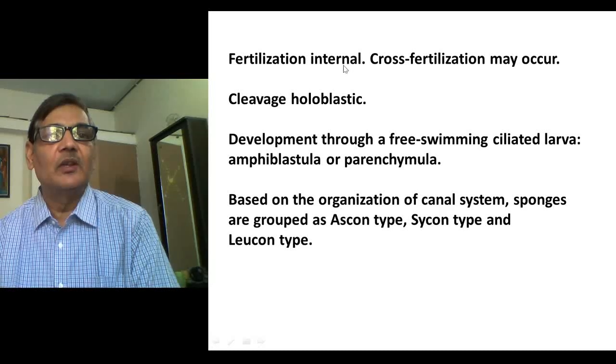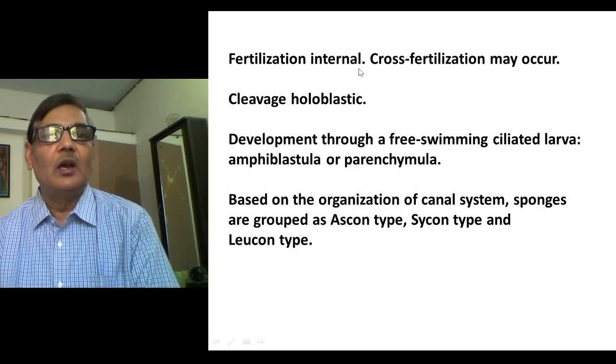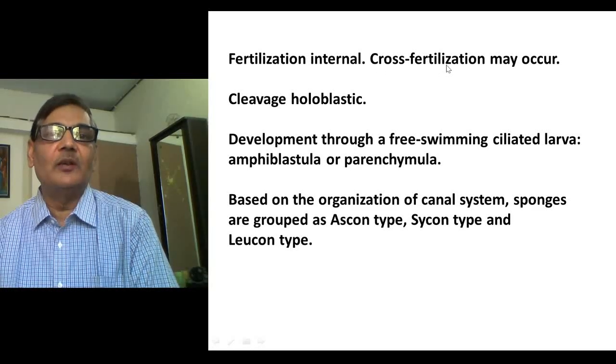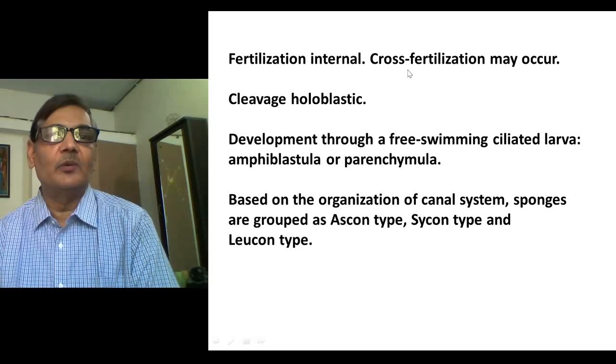Actually, the gametes are released, and such gametes may fertilize the eggs in the same individual, or could leave the body through the osculum and could go to other animals growing in the vicinity. So there may be cross fertilization, that is, fertilization occurring between separate individuals.